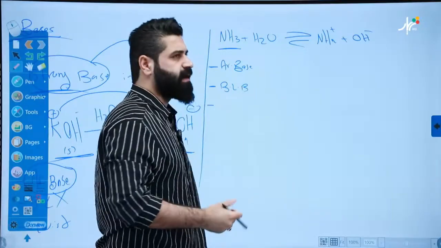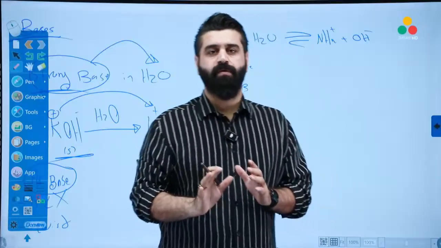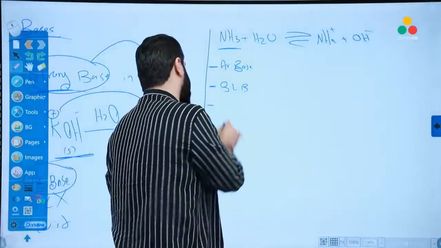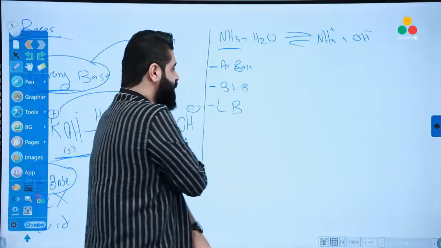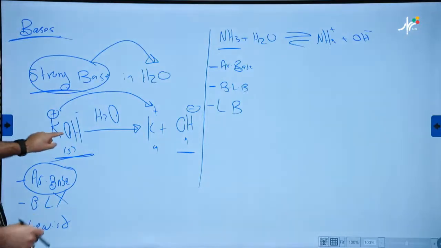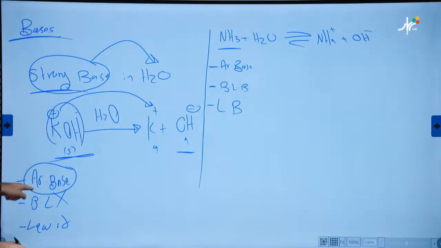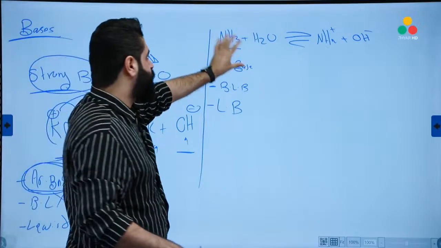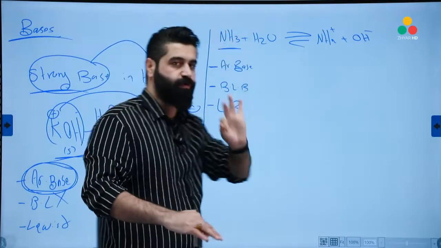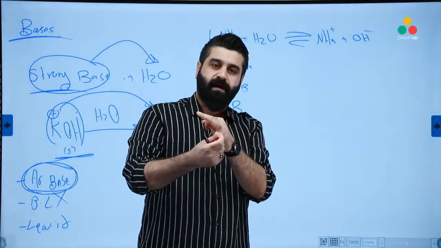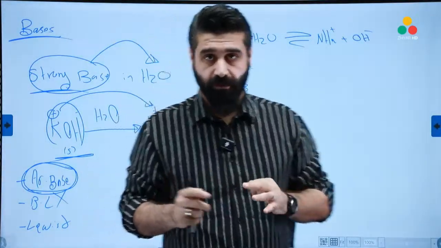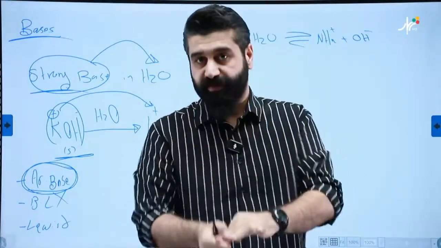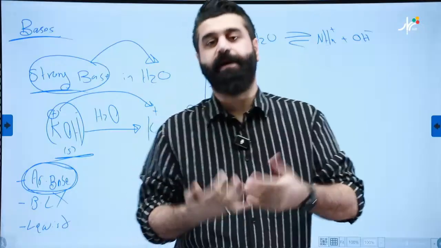And hopefully you remember that golden note. I told you all the Brønsted-Lowry bases are what? Lewis bases also. Look at this. So it's a Lewis base. If you have a strong base in water, the strong base will become a base according to Arrhenius only. But a weak base in water will become a base according to all the three theories. According to Arrhenius, it can produce OH- in water. According to Brønsted-Lowry, it accepts a proton from the water molecule. According to Lewis, it donates a pair of electrons.